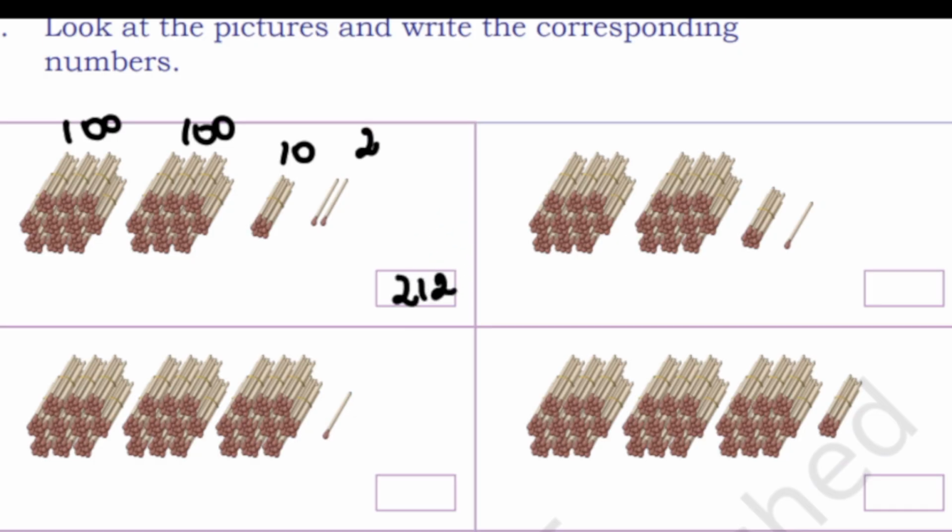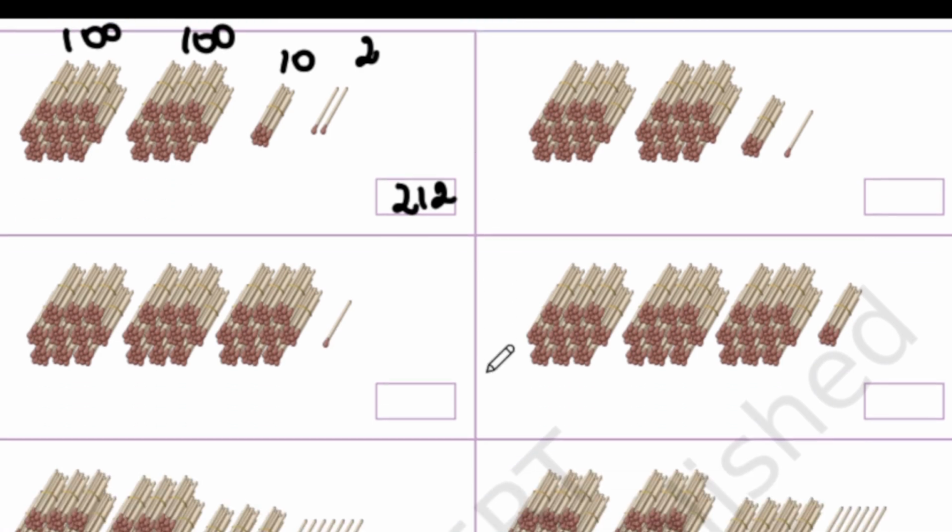Okay, so the next one, we have 100, 100, we have one bundle of 10, and 1 loose stick. So 100 plus 100 is 200, 200 plus 10 is 210, 210 plus 1 is 211.